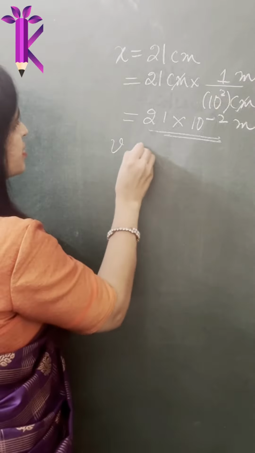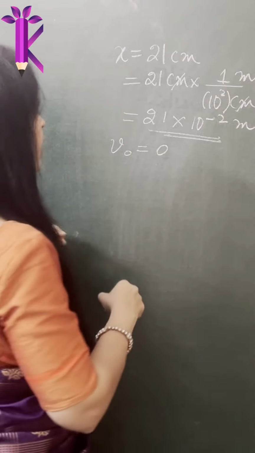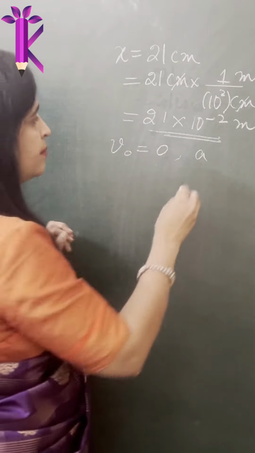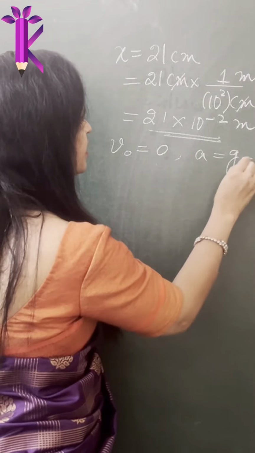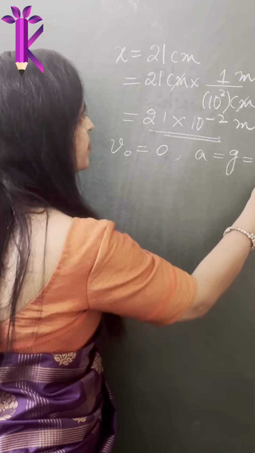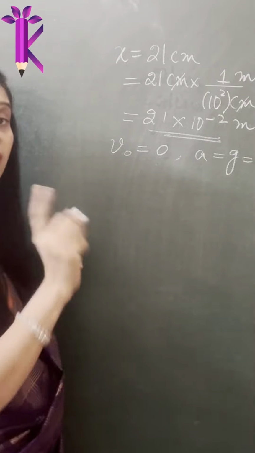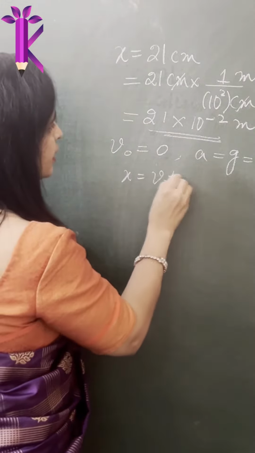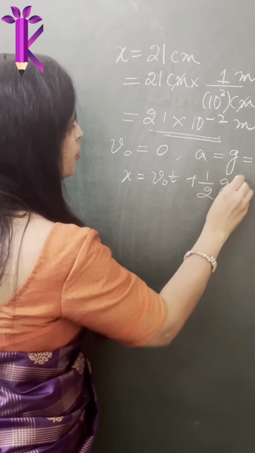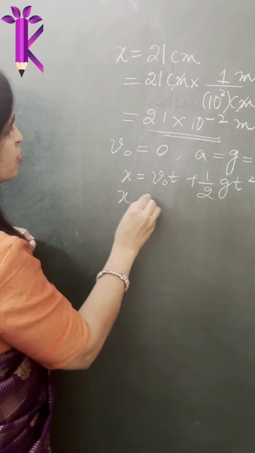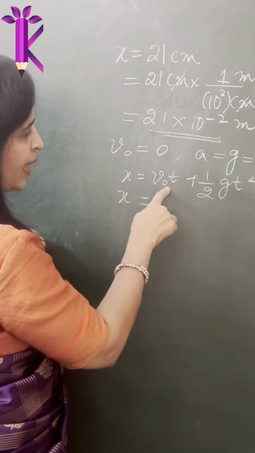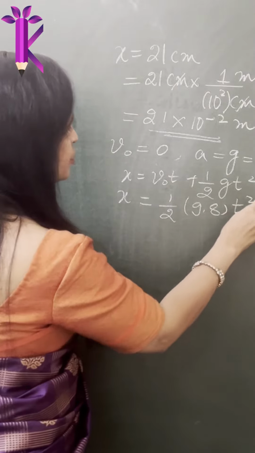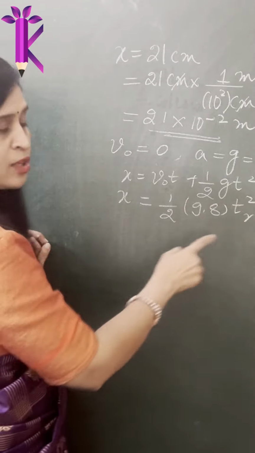Now the initial velocity with which it was traveling was 0, right? So how do we calculate? It was under the action of free fall in this experiment. Therefore, a will be g, which is taken to be 9.8 meter per second square. The formula we can use is X equals V naught T plus half g T square, where X is your stopping distance and V naught was 0, so this term becomes 0. So X equals half into 9.8 into T square, where T is your reaction time. I can call it T R.